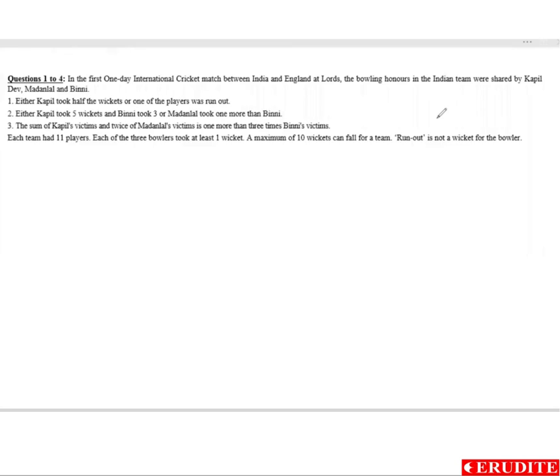This is quite a complicated sports and games problem. To solve this, you need to solve a few equations. If I start with this one: the sum of Kapil's victims and twice Madanlal's victims is one more than 3 times Binny's victims. So if I take Kapil's victims as K, Madanlal as M, then K plus 2M is 1 more than 3B.